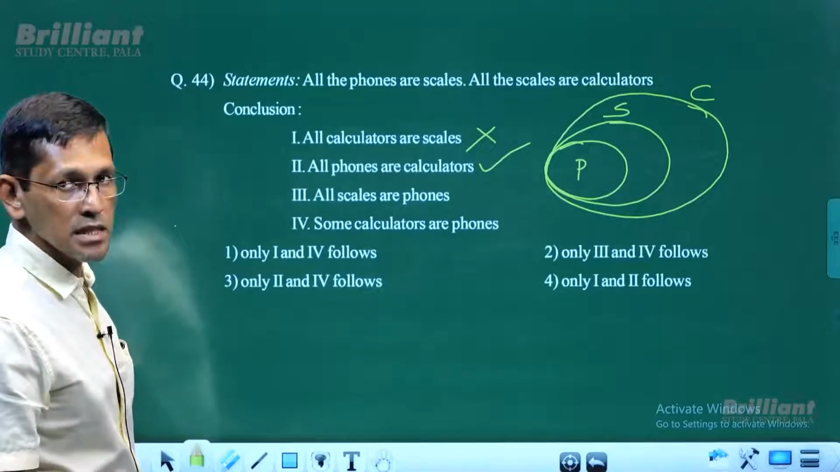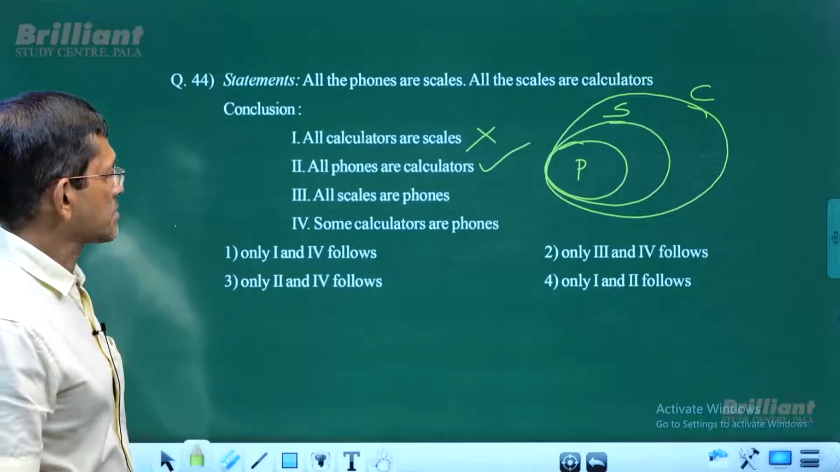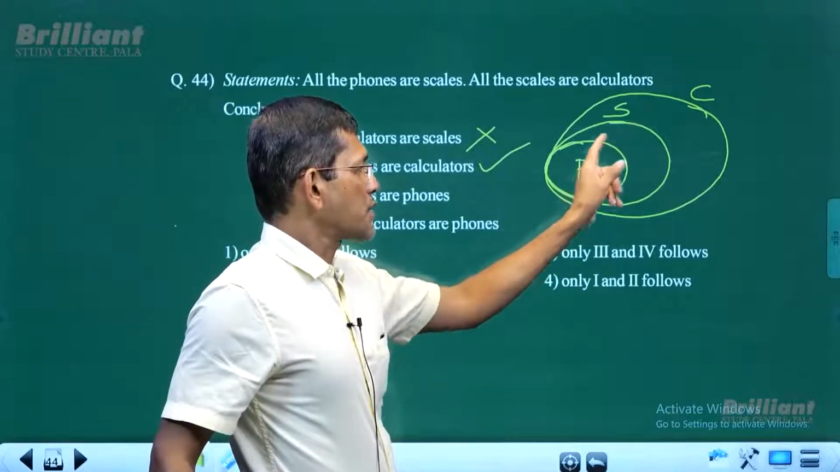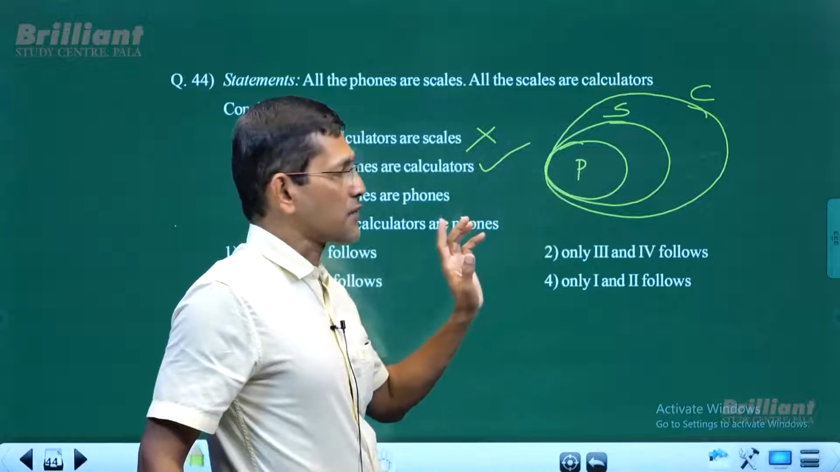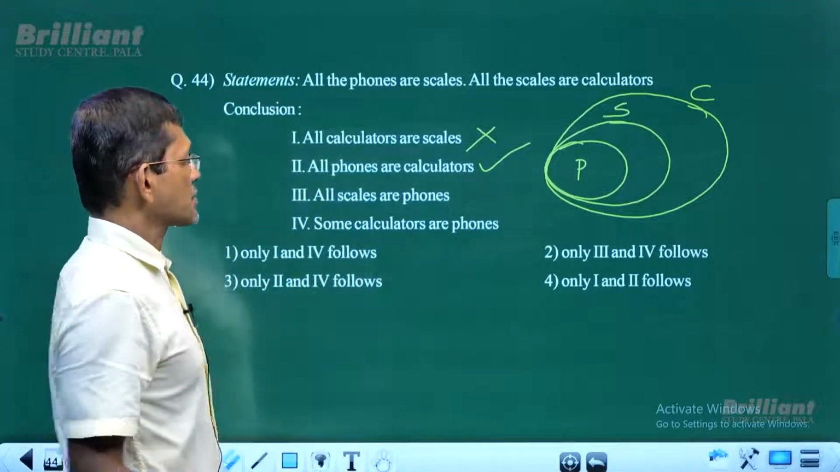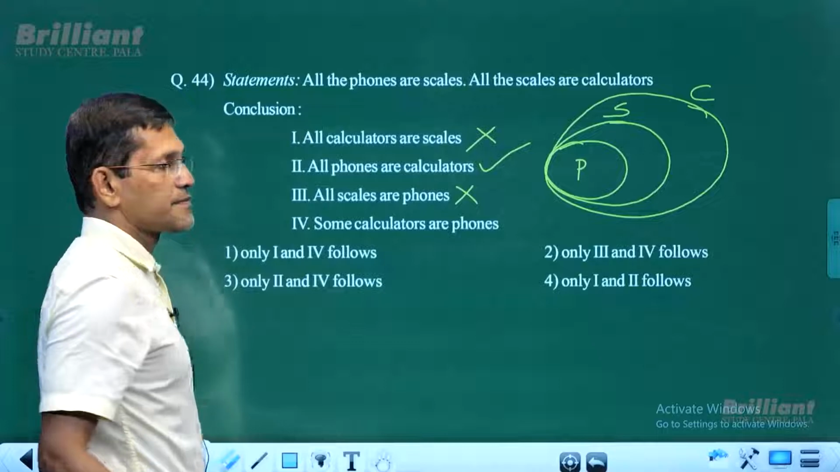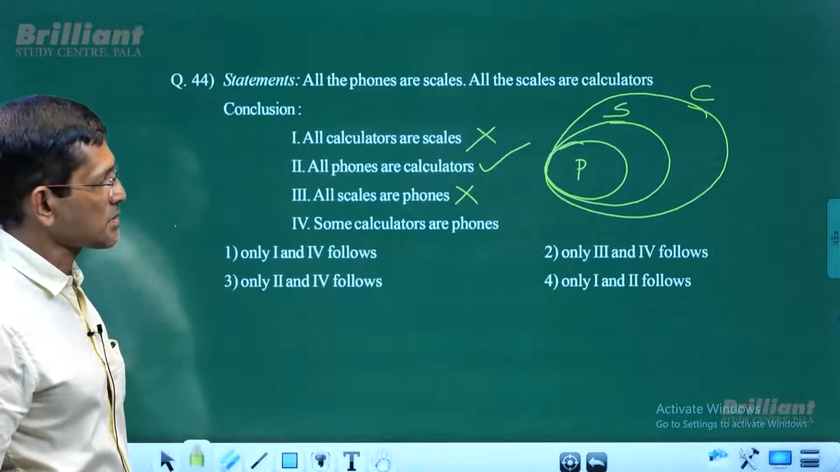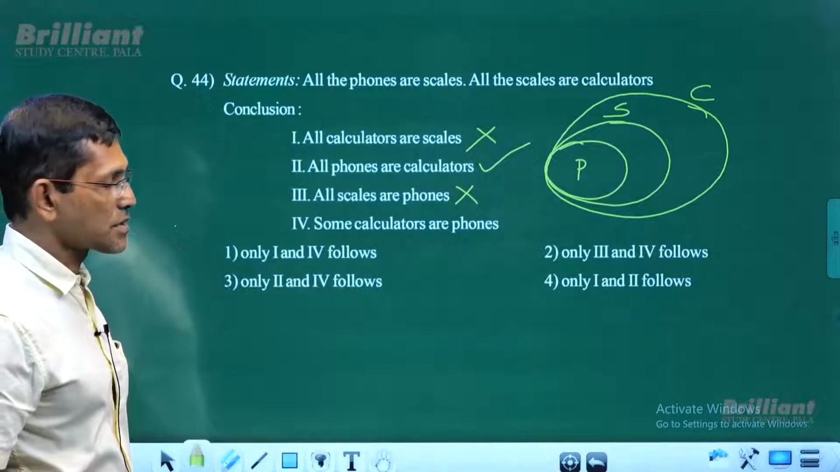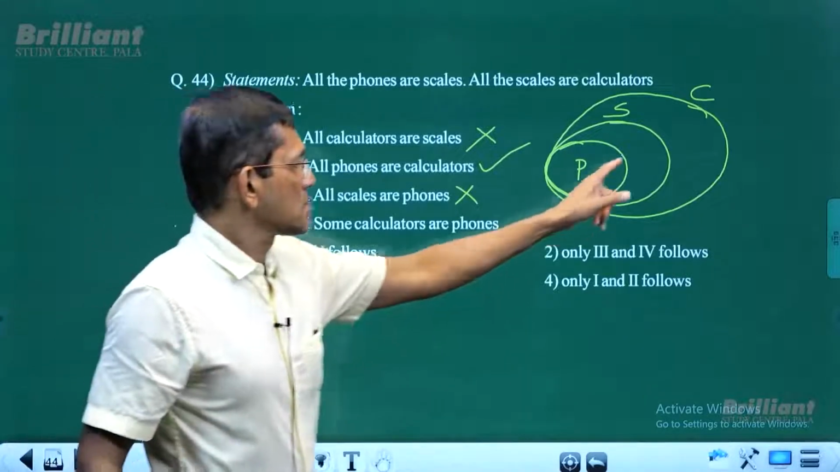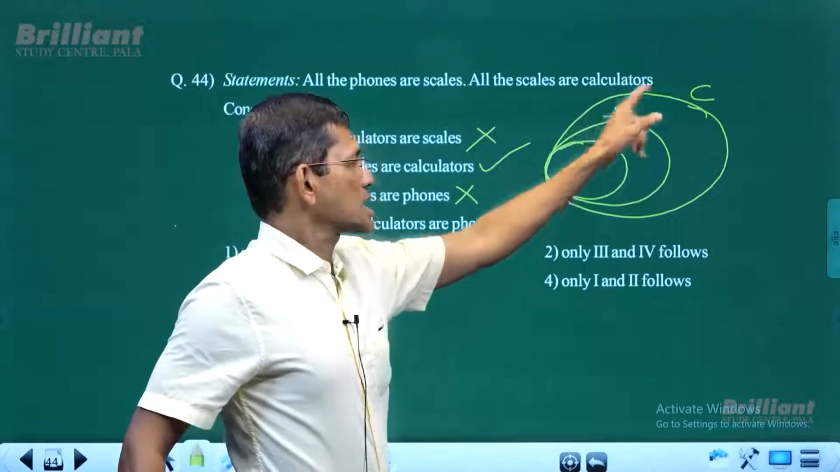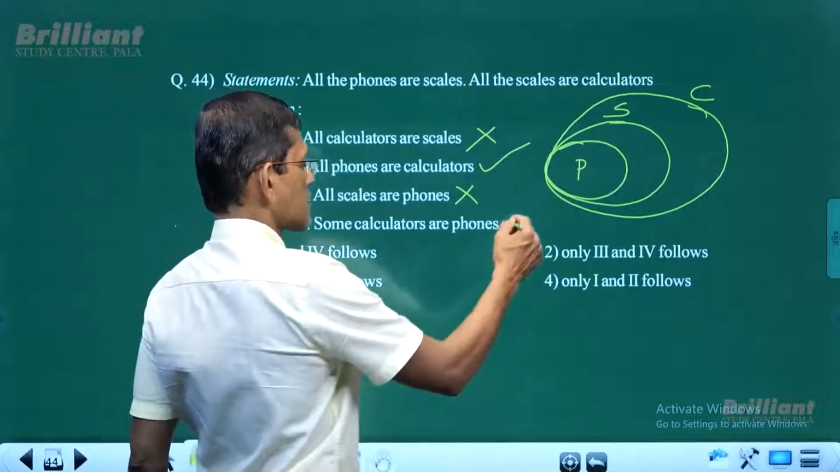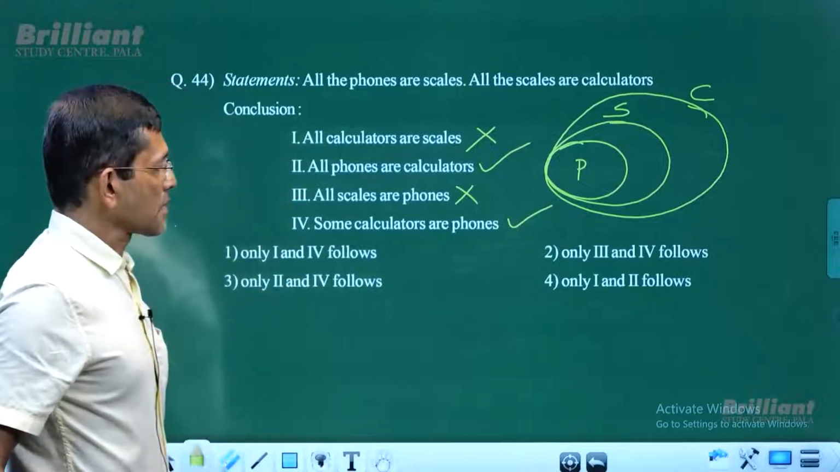Now, all scales are phones. All scales, are they phones? Well, all phones are scales. All scales are not really phones, right? So all scales are phones is invalid. Doesn't follow. And some calculators are phones. What is that? Well, phones are inside calculators. So naturally some calculators are phones. So that is valid, follows. So this is what you have.